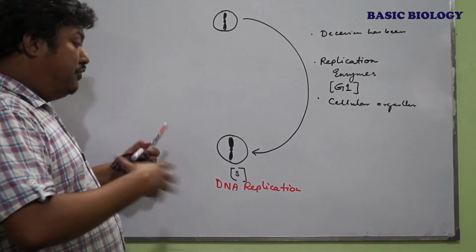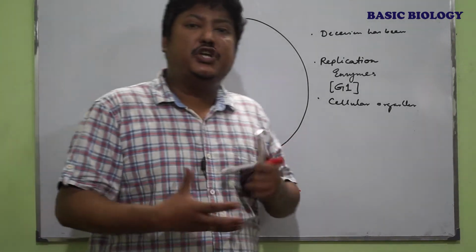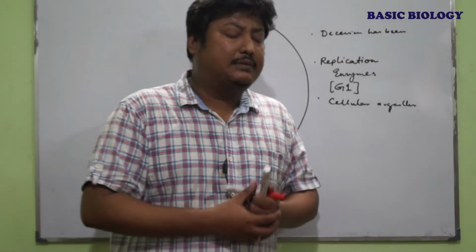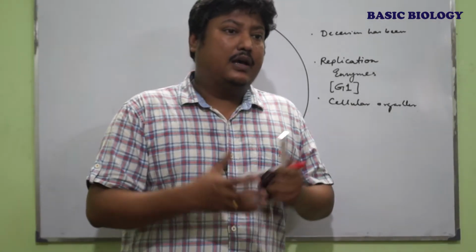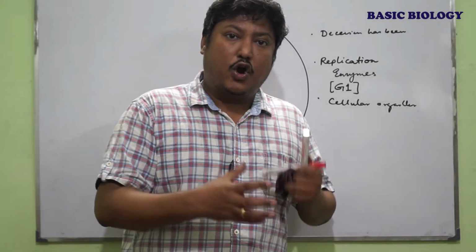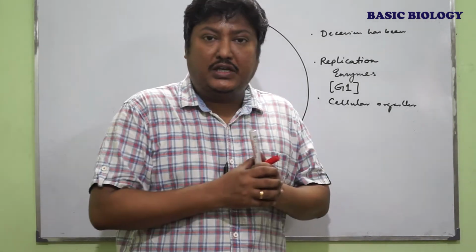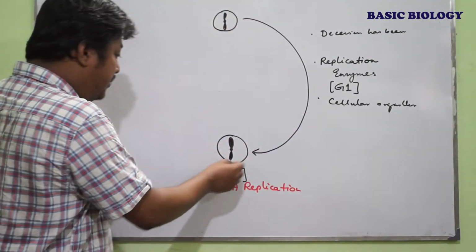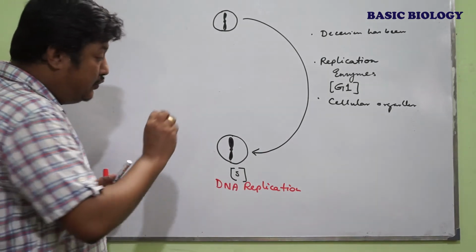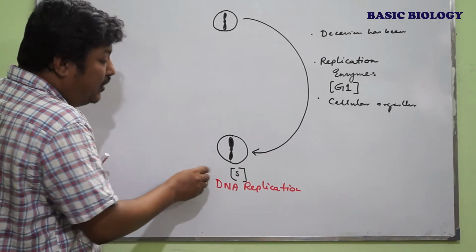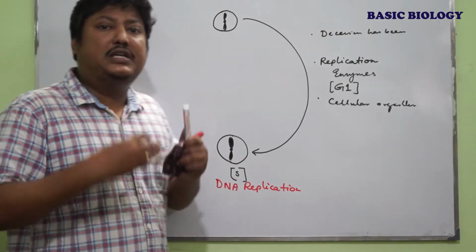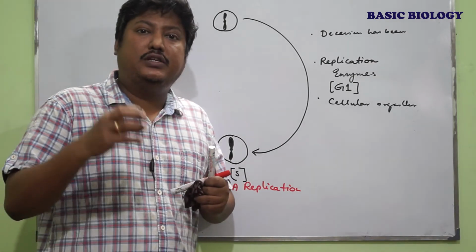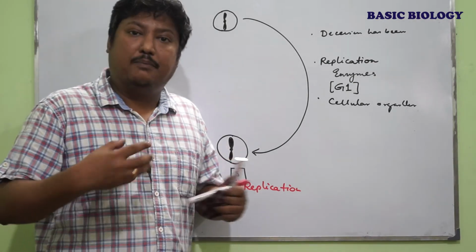Now, during the replication, some pre-initiation proteins are there. Say, for example, in eukaryotes, ORC, the origin recognition complex. Those proteins are synthesized during the S phase. So during the S phase, only the pre-initiation proteins are synthesized that actually stimulate or initiate the replication process.